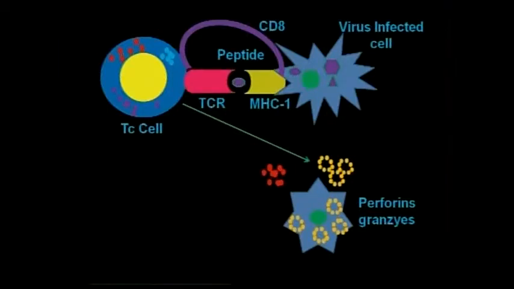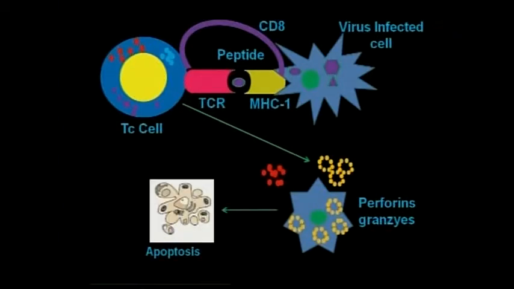The infected cell has holes in it. After formation of these cell membrane channels, these granzyme enzymes enter into the cell, and after entering the cell, they also activate the FAS ligand. This FAS ligand stimulates the apoptotic molecules in the form of caspase 3, caspase 7 and 9, which leads to programmed cell death, that is called apoptosis.